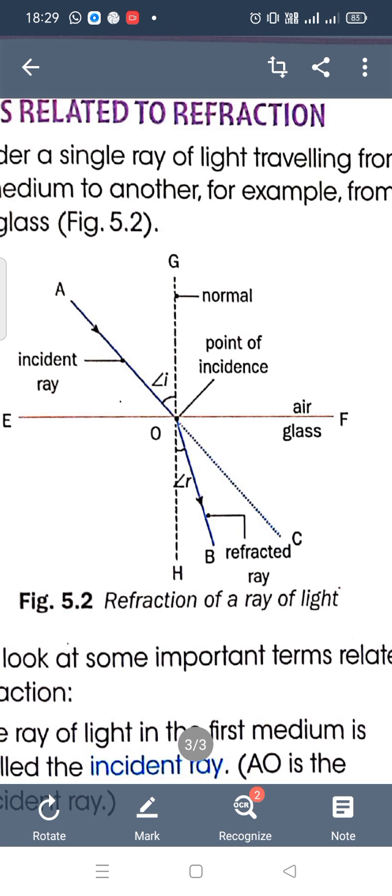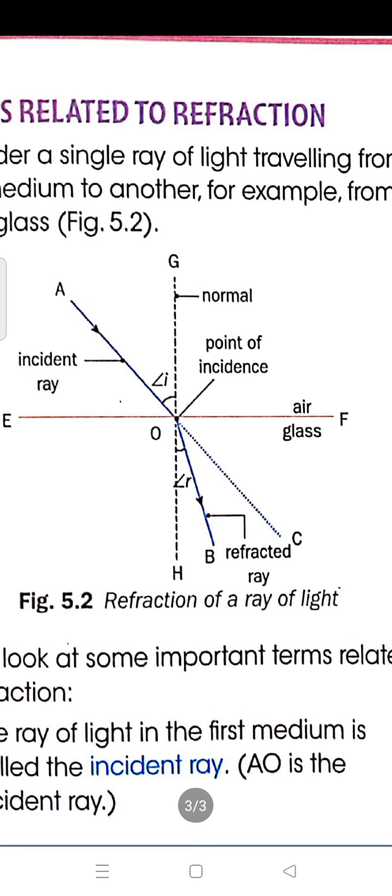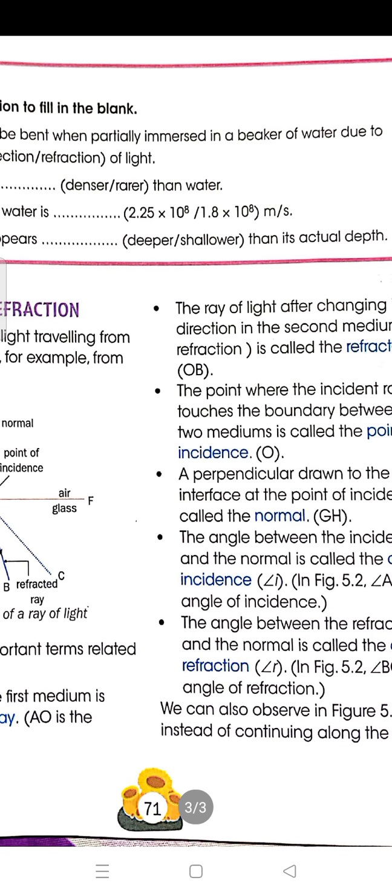And this line EF is actually the separation of the two media. Above the line EF is air and below is water, or glass. So light is traveling from rarer medium to denser medium. So angle AOG is called the angle of incidence, and angle BOH is called the angle of refraction. And GH is the dotted line, you can see written also, it is the normal, and O is the point of incidence. Now we are going to study these things.